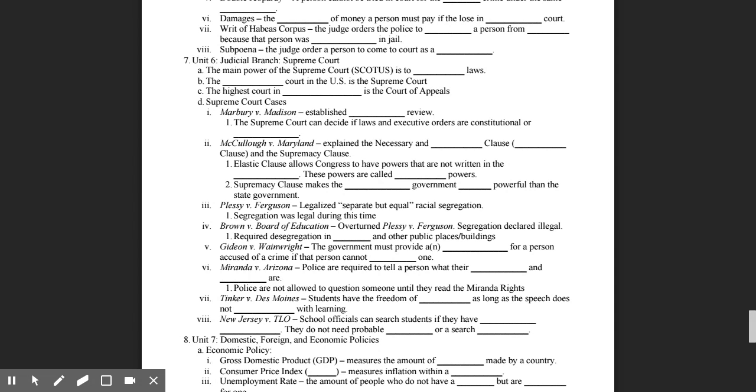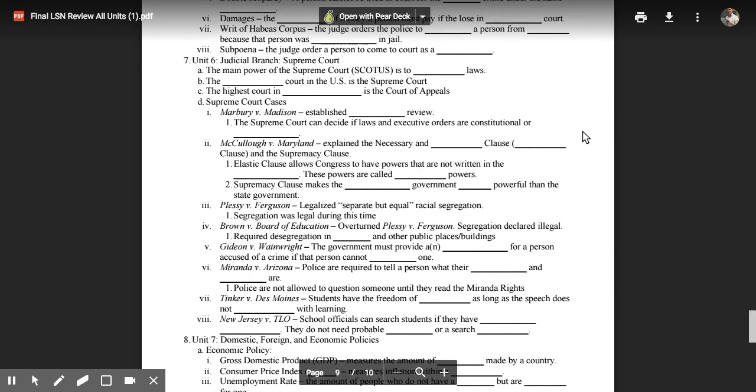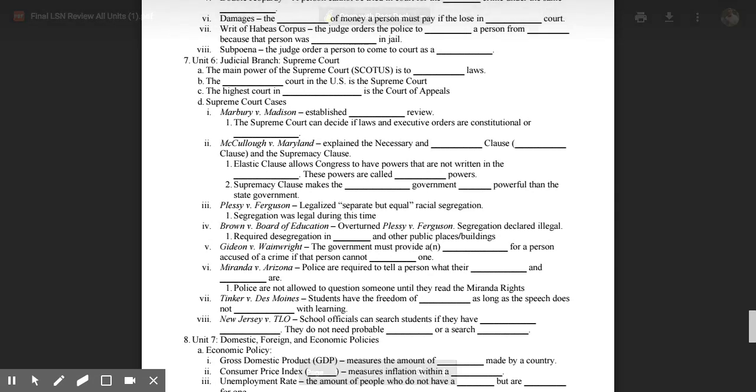Here are the Supreme Court cases that are important. Marbury v. Madison established judicial review. That means the Supreme Court can decide if laws and executive orders are constitutional or unconstitutional. McCulloch v. Maryland explained the necessary and proper clause, also called the elastic clause, and the supremacy clause.